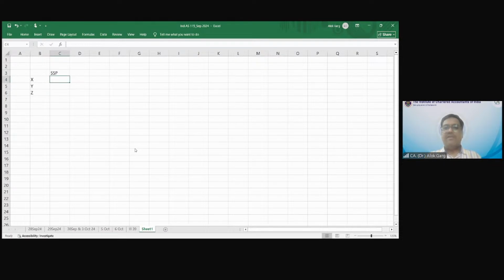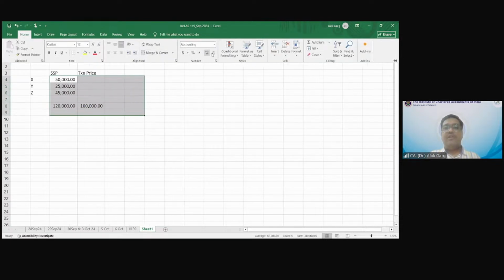So what is the standalone selling price for all three products? 50,000, 25,000 and 45,000. The total is 1,20,000. What is the transaction price? It is 1 lakh, the transaction price altogether. So now we need to compute how this 1 lakh is going to be allocated between these three.